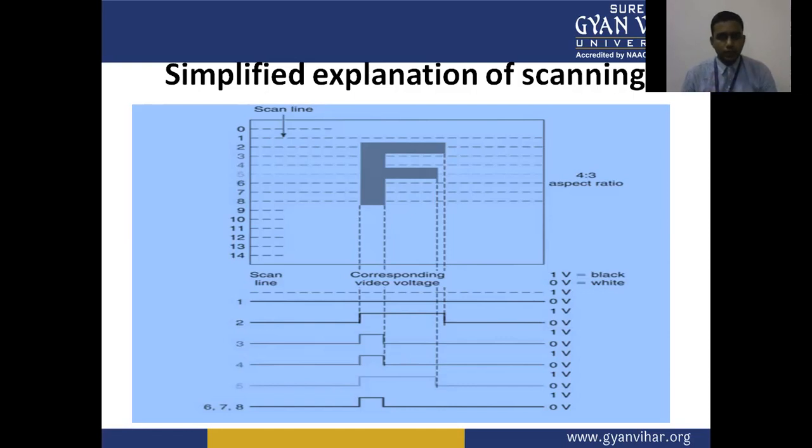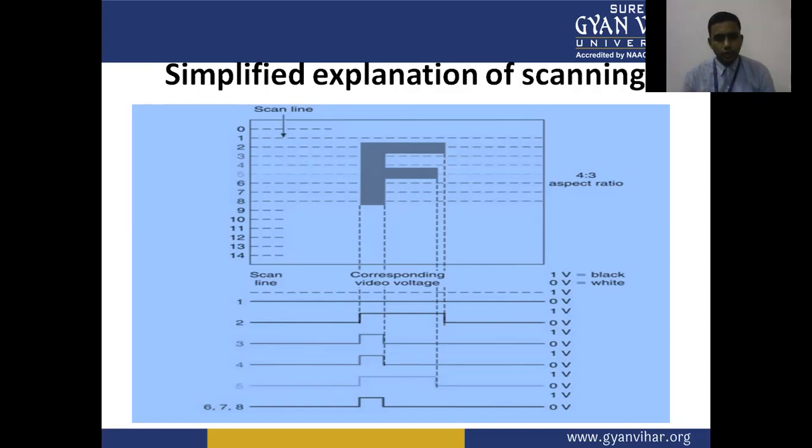From the figure, we can understand that line 1 has no gray part of the figure, so it is at 0 volt. In the case of the second line, you can see that 1 volt is for the gray part and 0 volt for the white part. So the particular level of voltage 1 is shown in the figure.